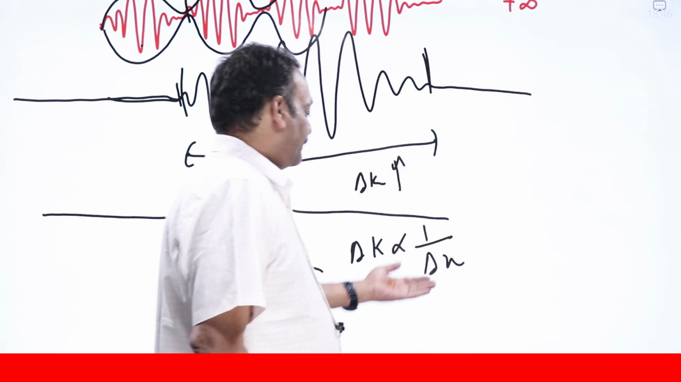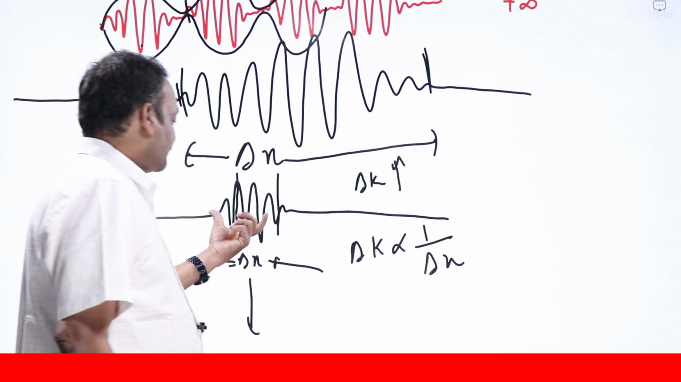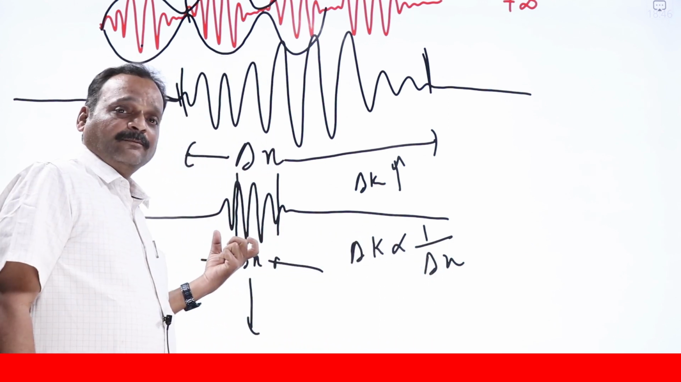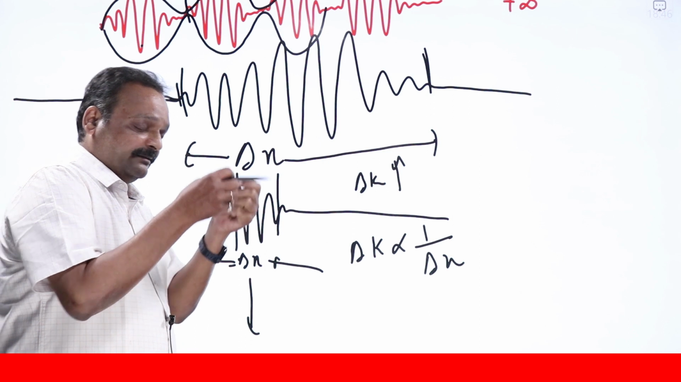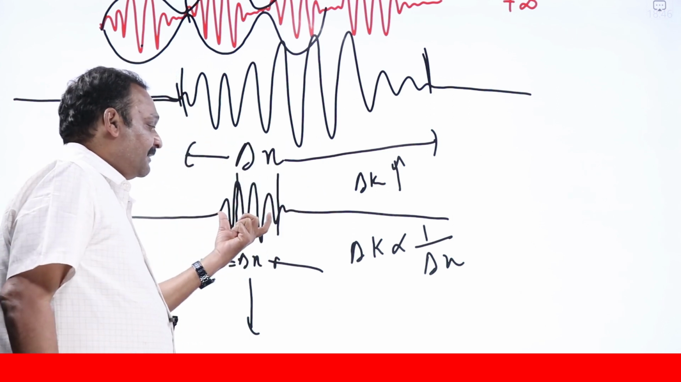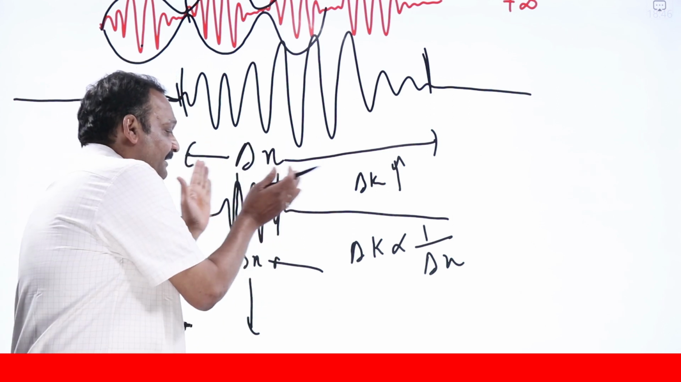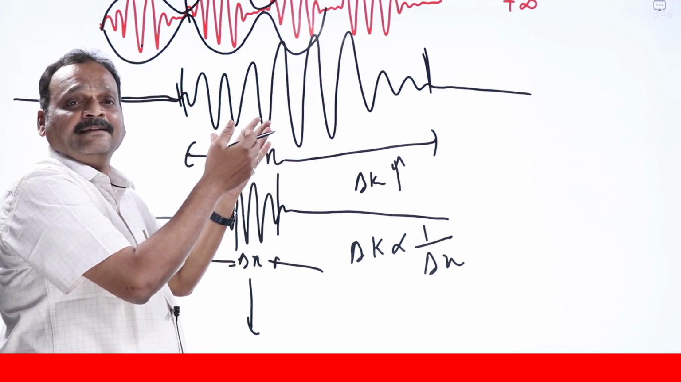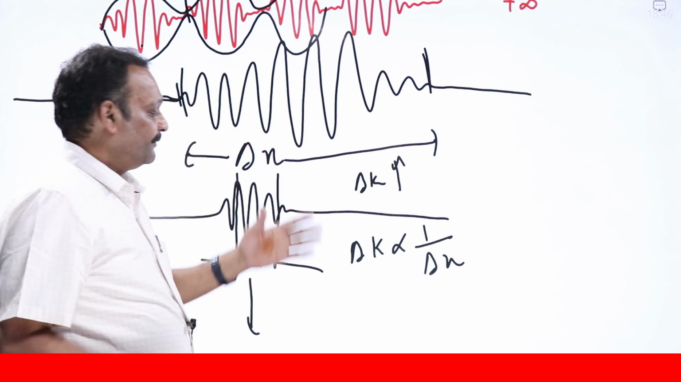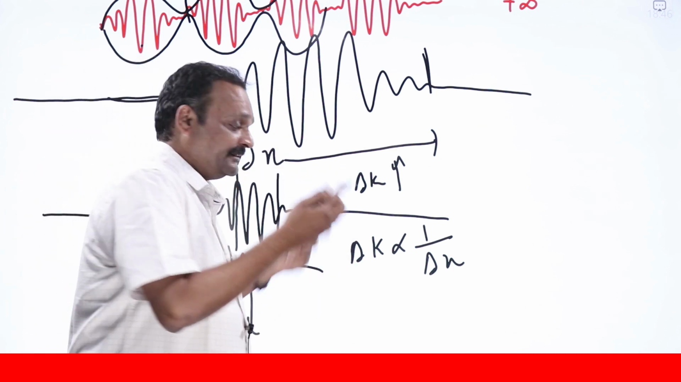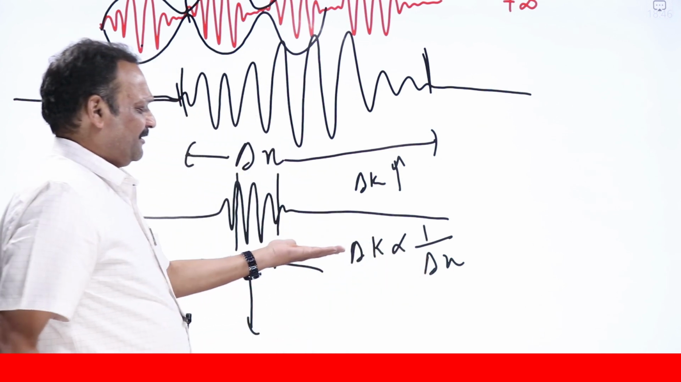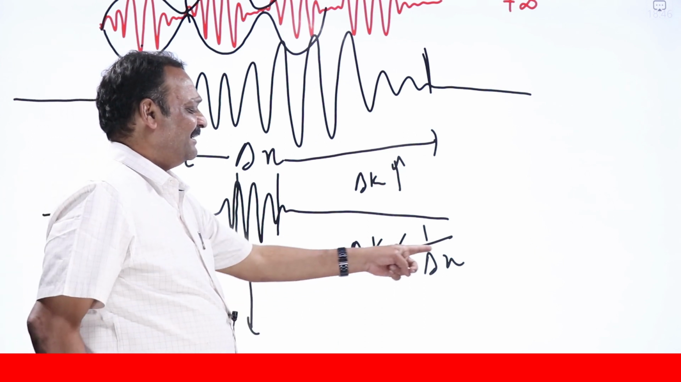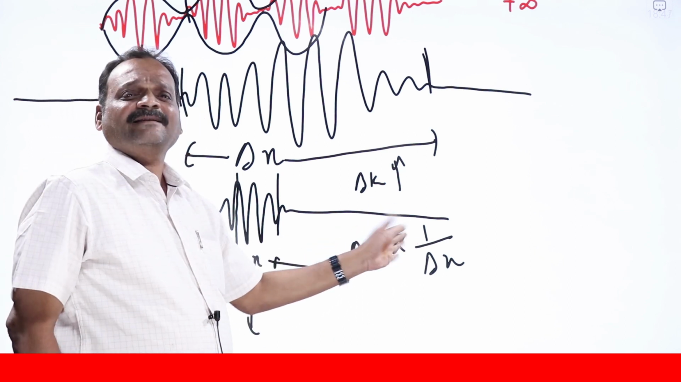When you keep on decreasing delta x, you want the particle to localize more and more, you want to find the position of the particle precisely, so you decrease the delta x value. In order to decrease delta x, you have to consider more and more slightly different wavelengths. That is, the momentum spread is increasing, or the delta k spread is increasing. So we can say that common sense says delta k and delta x have an inverse relationship.